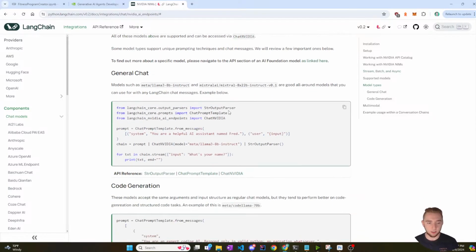So the first thing that I have to do to make this work is make my prompting look more like this, where instead of having one massive prompt, I do a chat prompt template from messages, and you can see here's the system, and then here's the user, and so on. So you do user, assistant if you want to start building memory. So I need to change it. Even with Llama, with ChatNVIDIA, it looks like this. So this is the first thing that I need to edit.